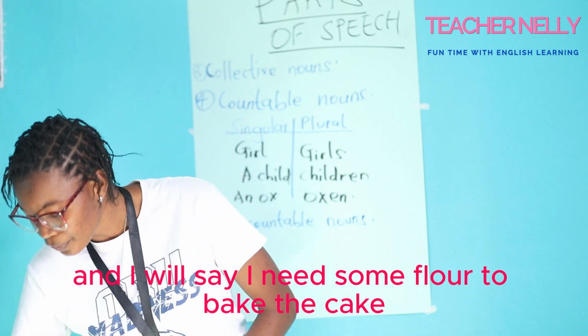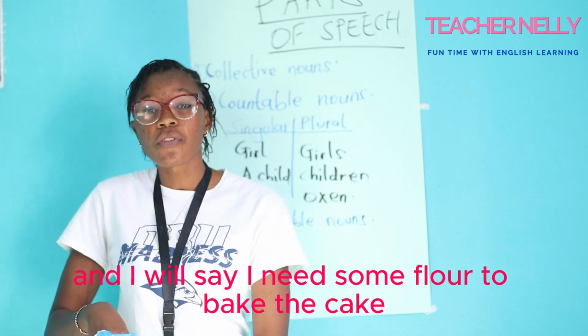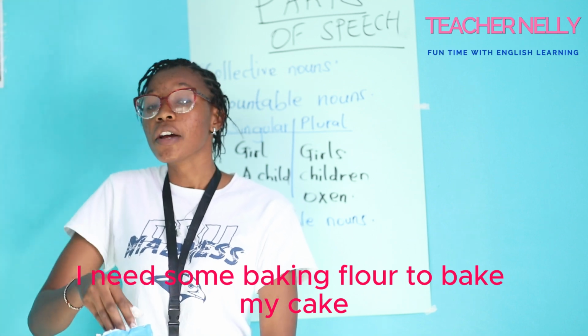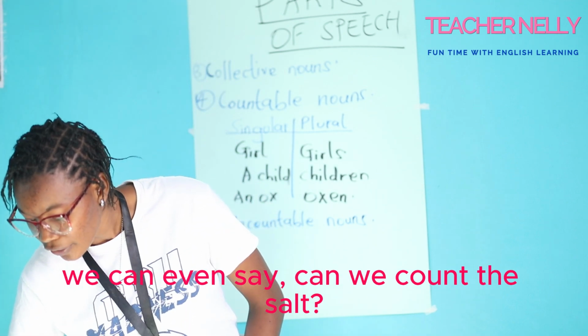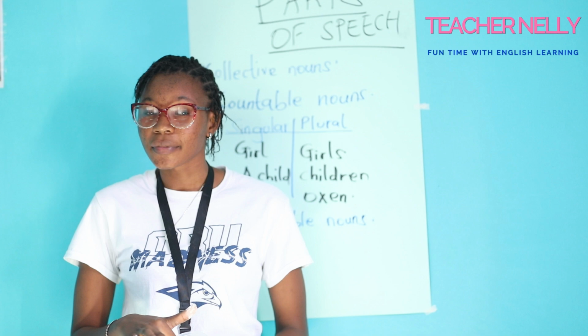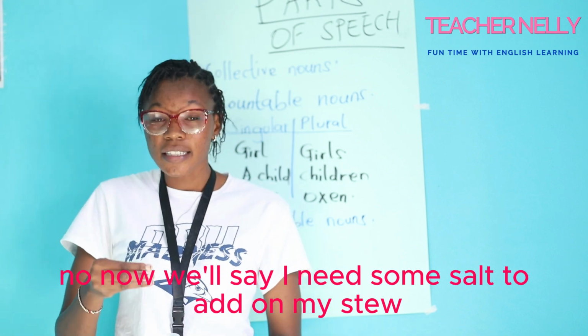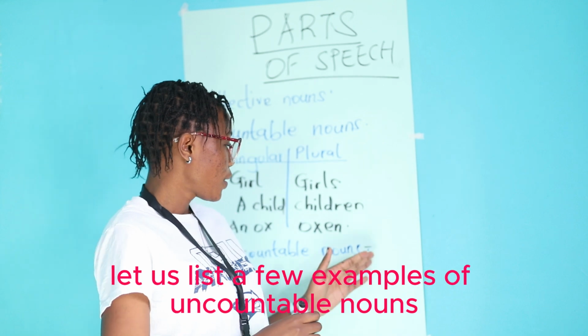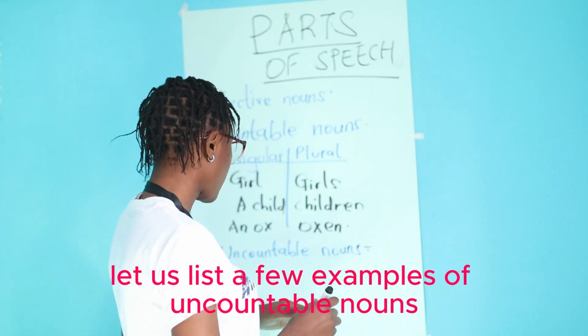And I will say, I need some flour to bake the cake. I need some baking flour to bake my cake. We can even say, can we count the salt? No. Now we'll say, I need some salt to add on my stew. Let us list a few examples of uncountable nouns.